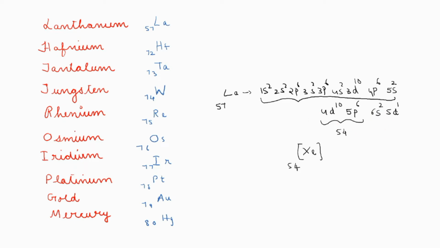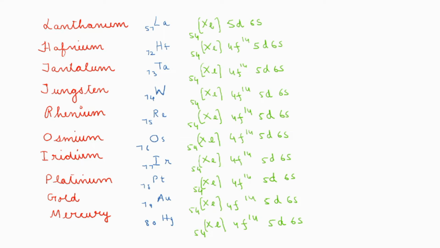See, this is the electronic configuration of the inert gas xenon. Okay. In the short form, the same configuration, we are writing it as xenon 54, 6s2, 5d1. Okay, so remember, in all these elements, 6s also, 5d also will be present. See, to save time, I have written the electronic configuration of all these elements. Remember, xenon 54 will be present, 5d and 6s also will be present. And from hafnium onwards, you will have to write 4f14 also.